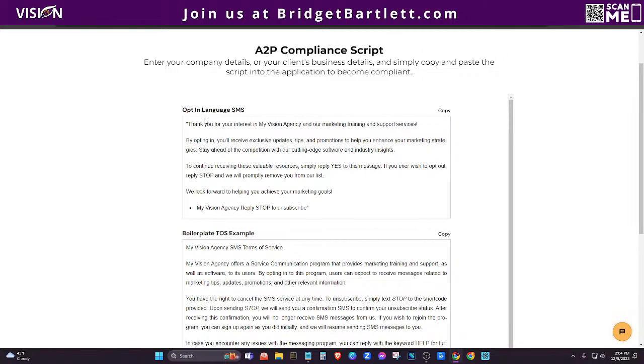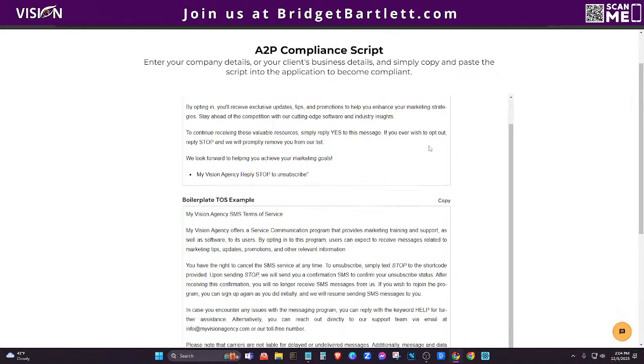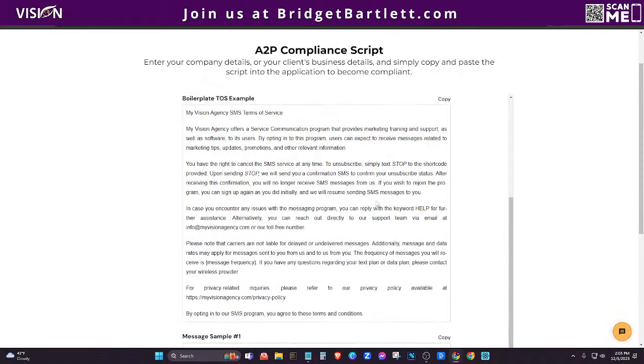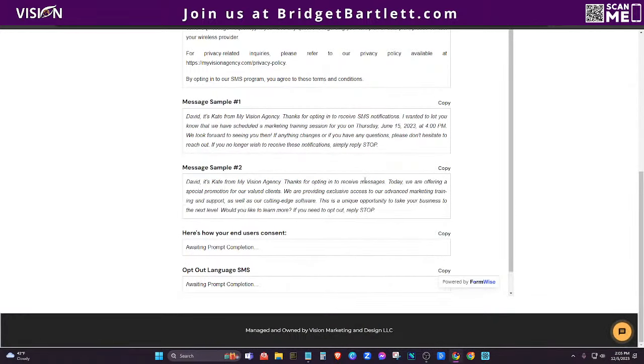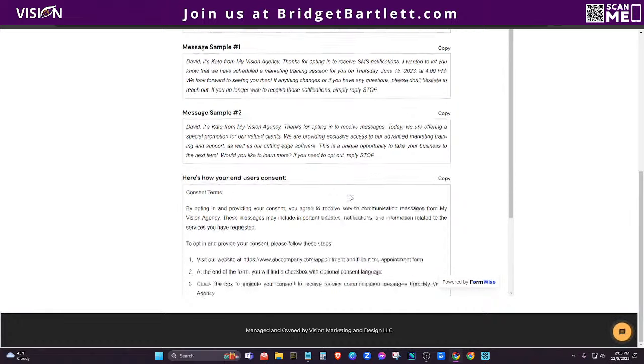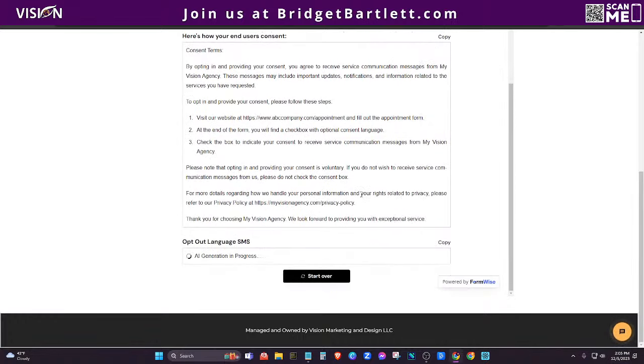All right. So we're saying the opt-in language. So you literally just want to go through here and copy and paste this information. If you guys have ever applied to be A2P compliant, you can see why this is such a great resource for high-level agencies or just agencies in general.